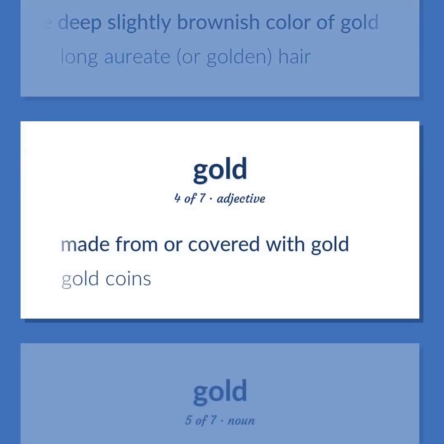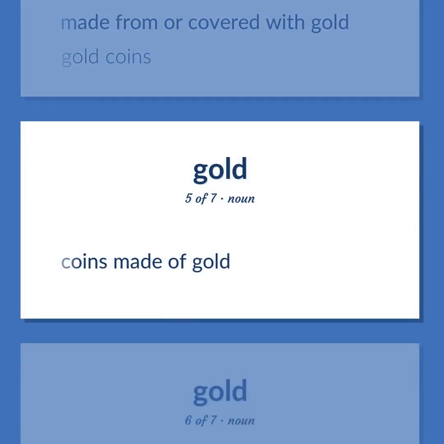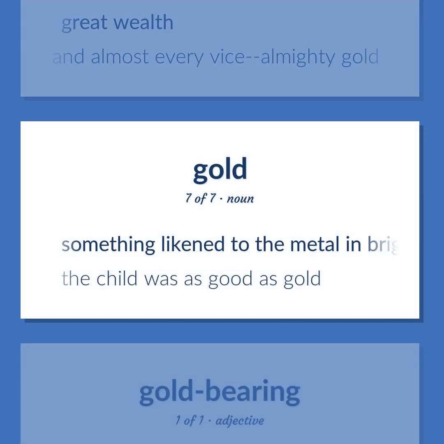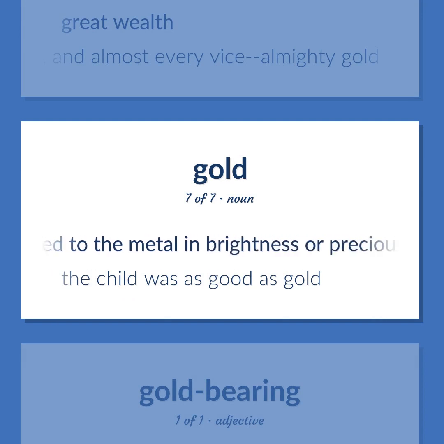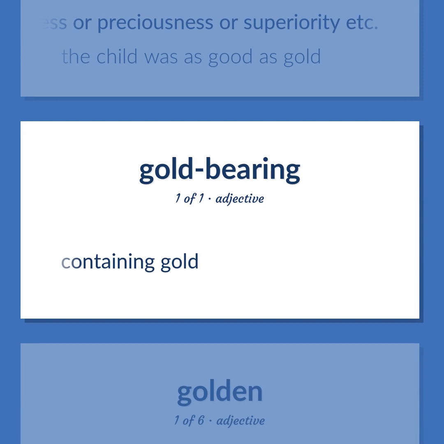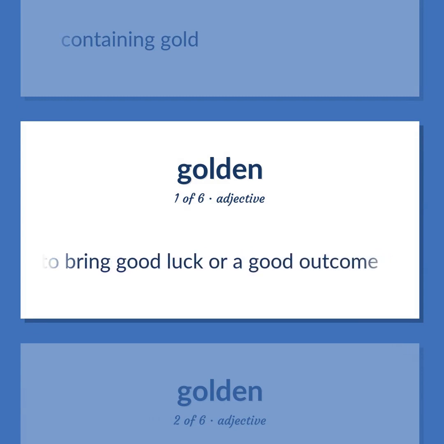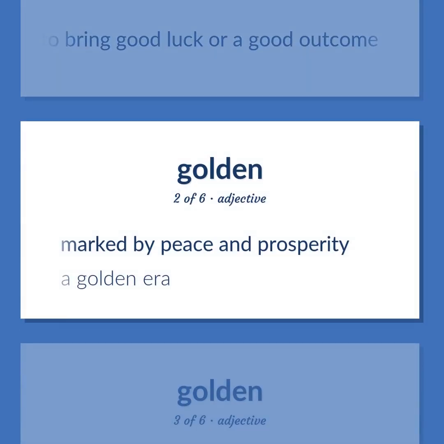Made from or covered with gold. Gold coins. Coins made of gold. Great wealth. Whilst that for which all virtue now is sold, and almost every vice, almighty gold. Something likened to the metal in brightness or preciousness or superiority, etc. The child was as good as gold. Containing gold. Presaging or likely to bring good luck or a good outcome. Marked by peace and prosperity. A golden era.